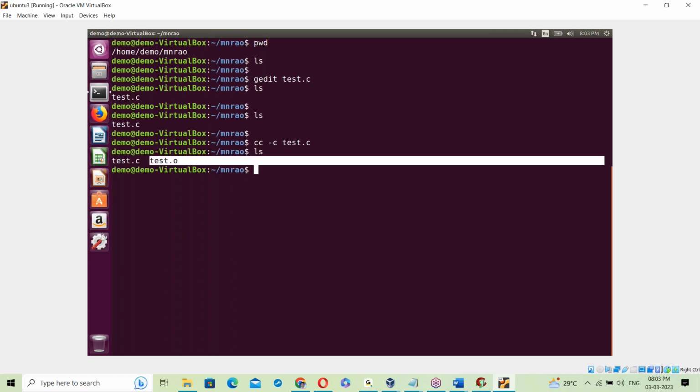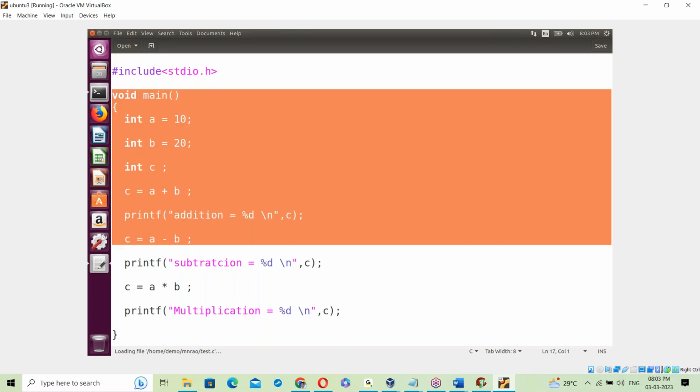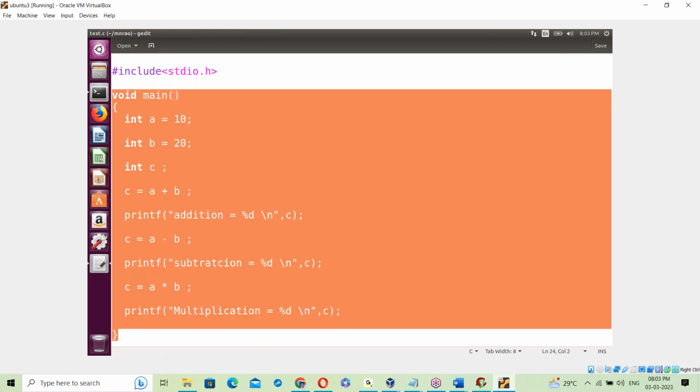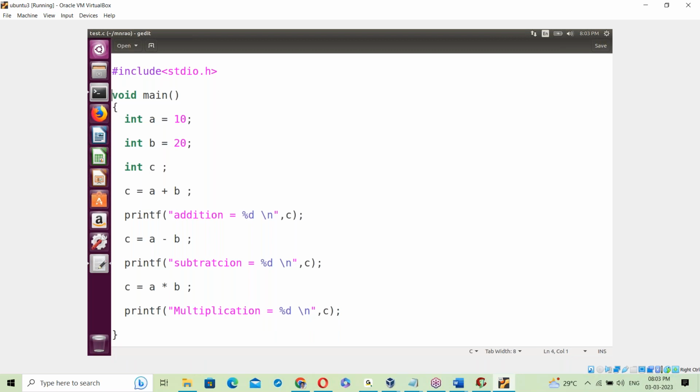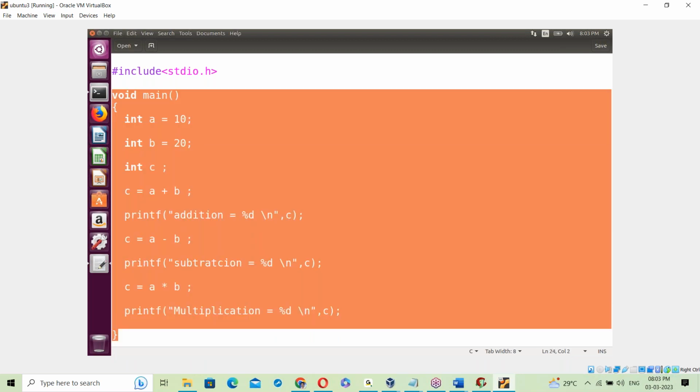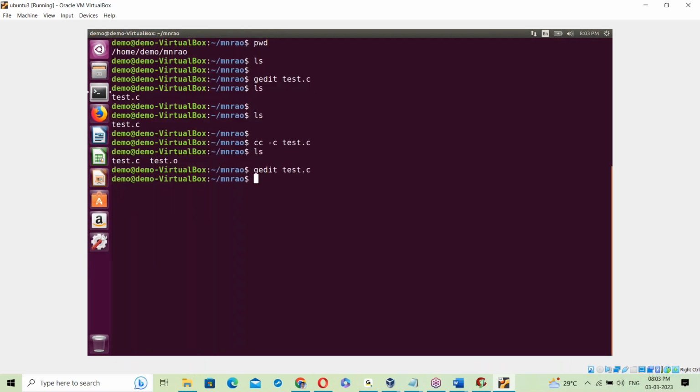So what is this object file, test.o? test.o contains the binary code for the C program. The compiler converts this whole code into binary format, into test.o. So this test.o contains the binary code for the C program.